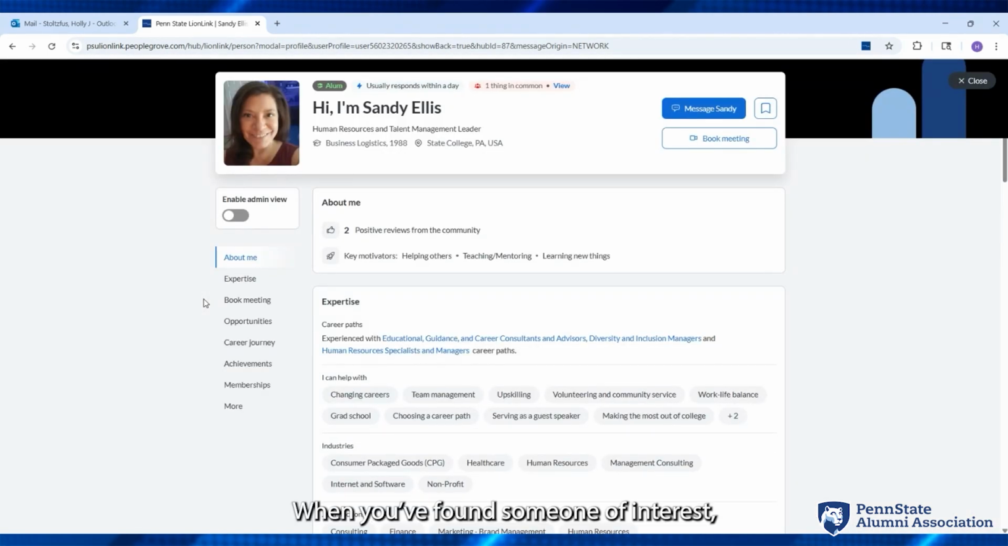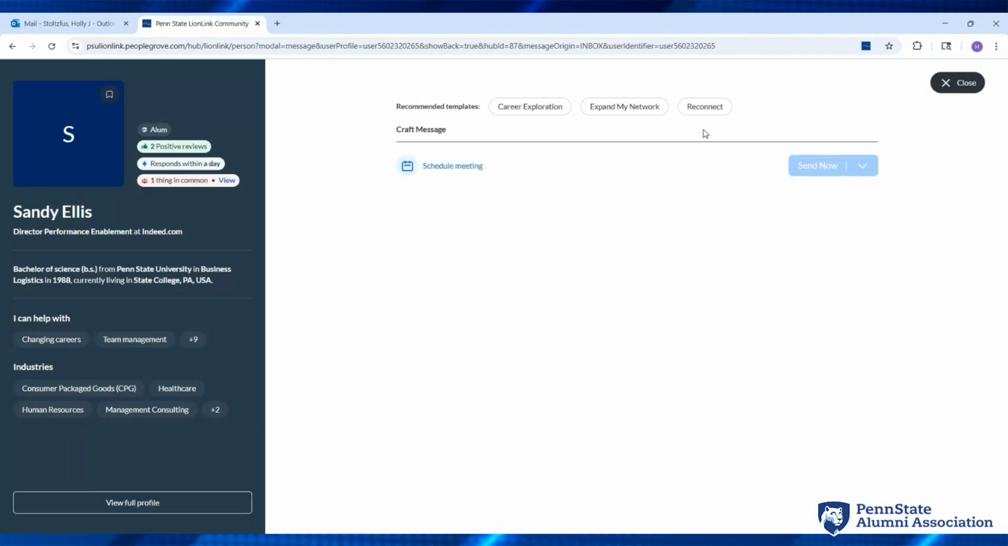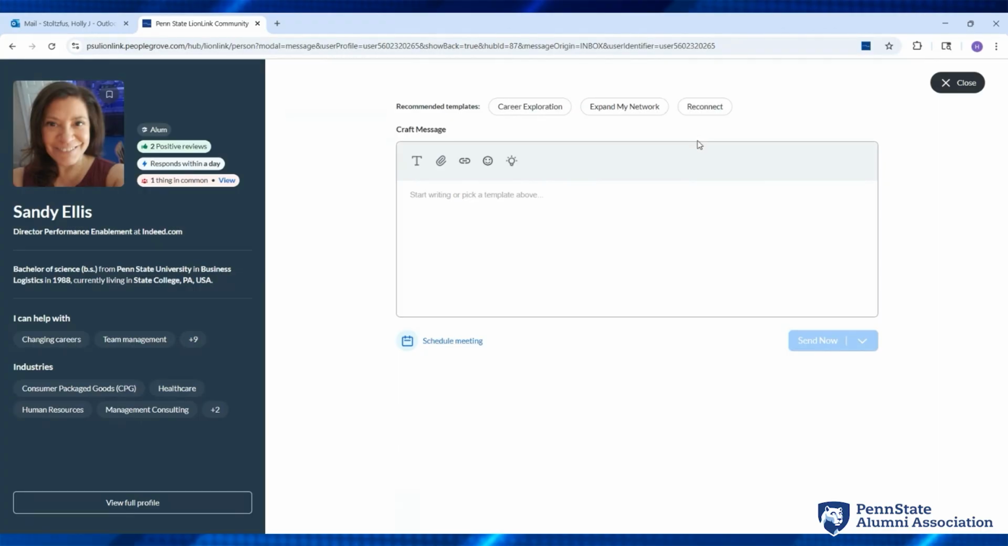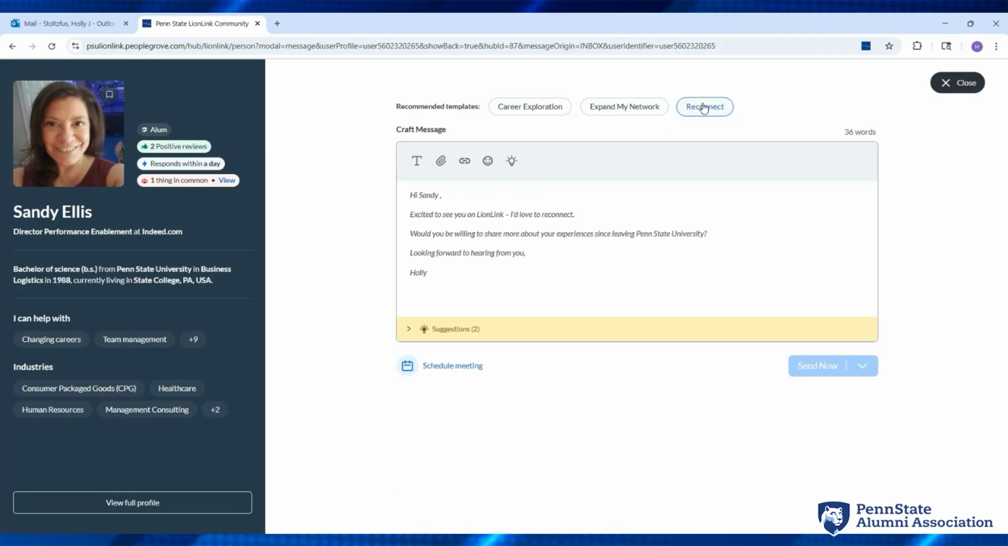When you have found someone of interest, you can reach out to them using the message feature. You may create your own message or use one of the 3 templates provided for you.